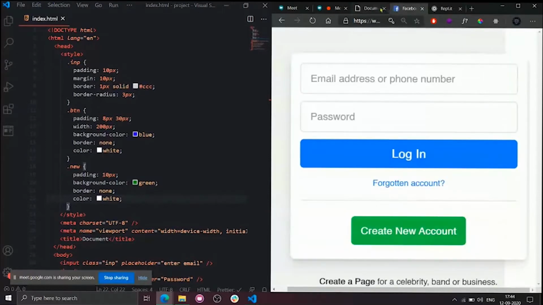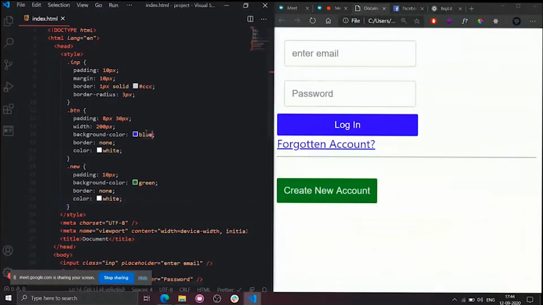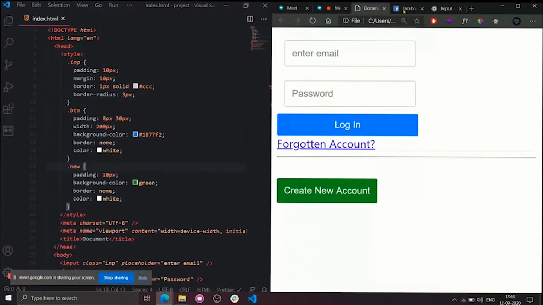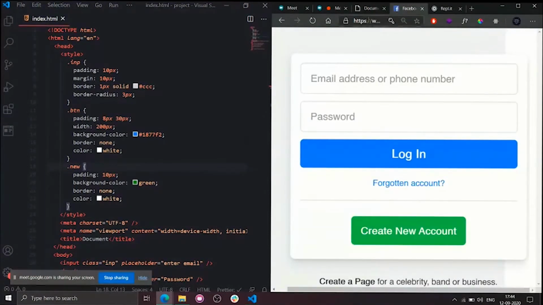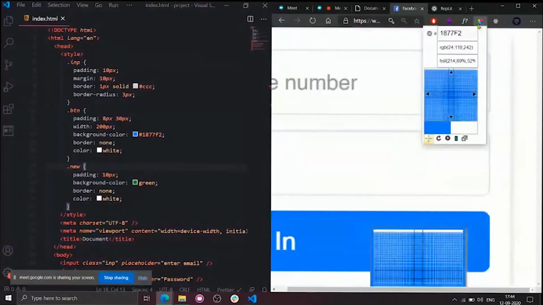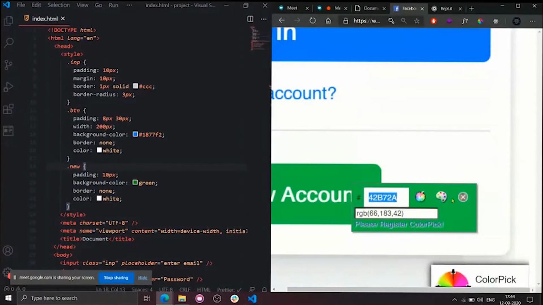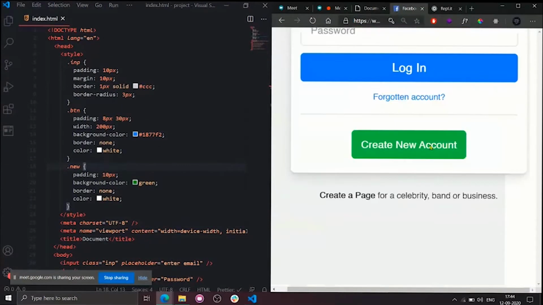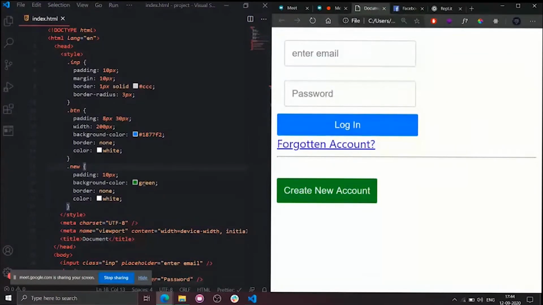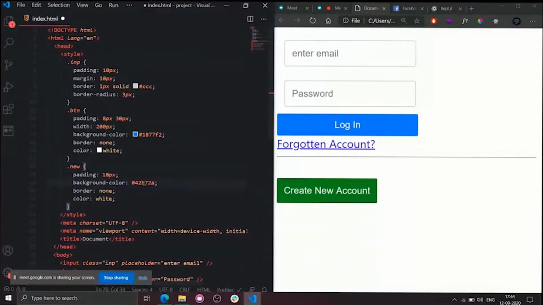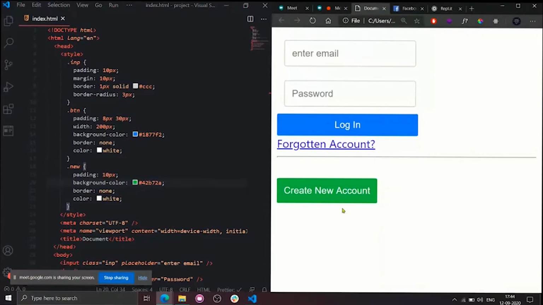Now see what will happen. Instead of writing blue directly, I can use the hex code. So hash, this one. Now see what will happen. As you can see, the login button has been changed to exactly the Facebook color, right? So this one and this one are the same. I will apply the same concept to this one as well. So this is the hex code. I will copy it and use it instead of green. Okay, nice. So this is the color.